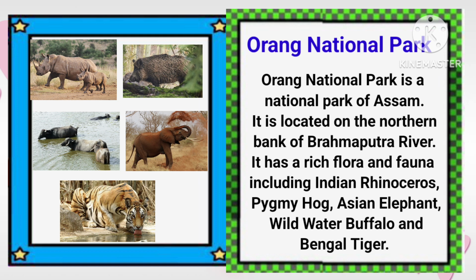Orang National Park. Orang National Park is a national park of Assam. It is located on the northern bank of the Brahmaputra river. It has a rich flora and fauna, including Indian rhinoceros, pygmy hog, Asian elephant, wild water buffalo and Bengal tiger. And here are some pictures of Orang National Park.